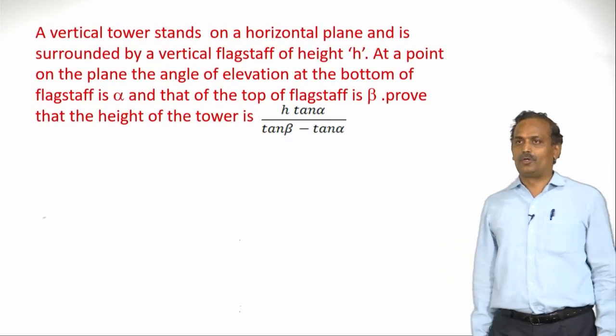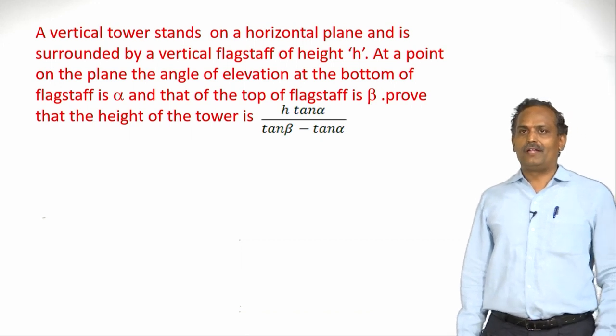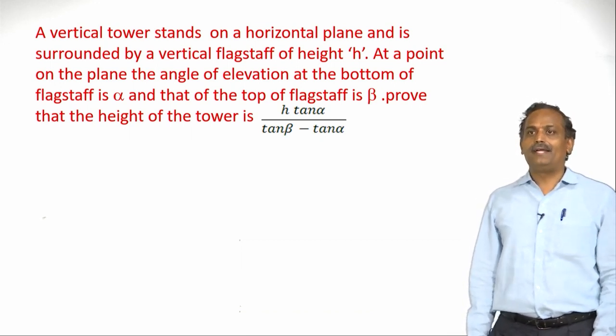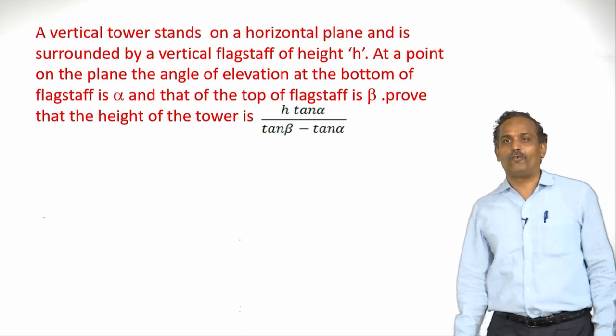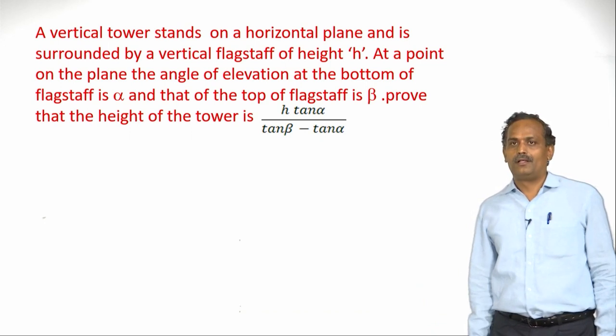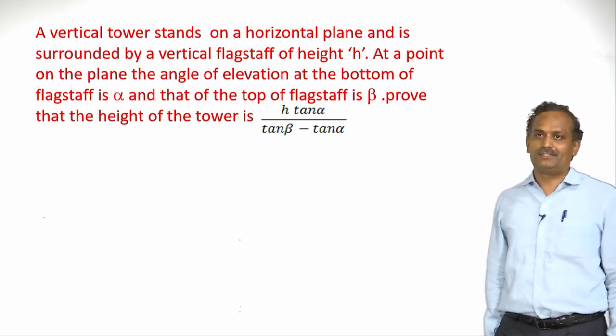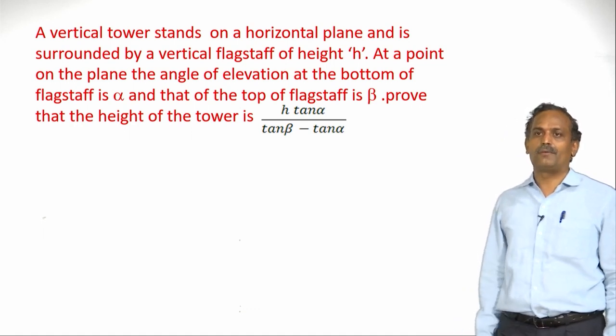Now let us take one more illustration, one more problem. A vertical tower stands on a horizontal plane and is surmounted by a vertical flagstaff of height h. So there is a vertical tower, on that there is a flagstaff and its height is h. Let us understand the problem.